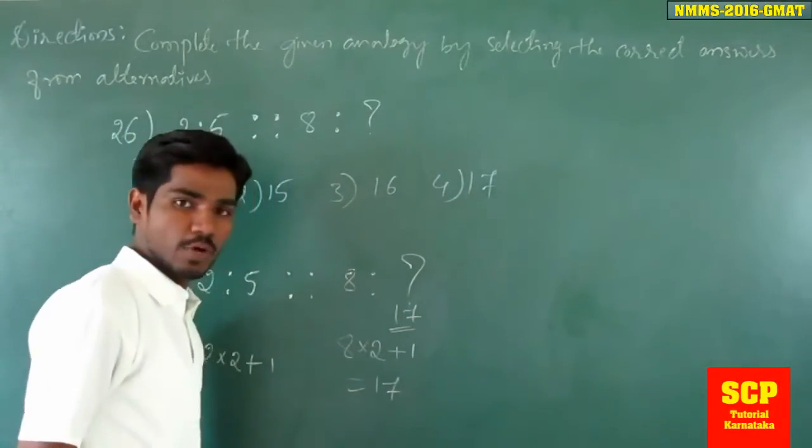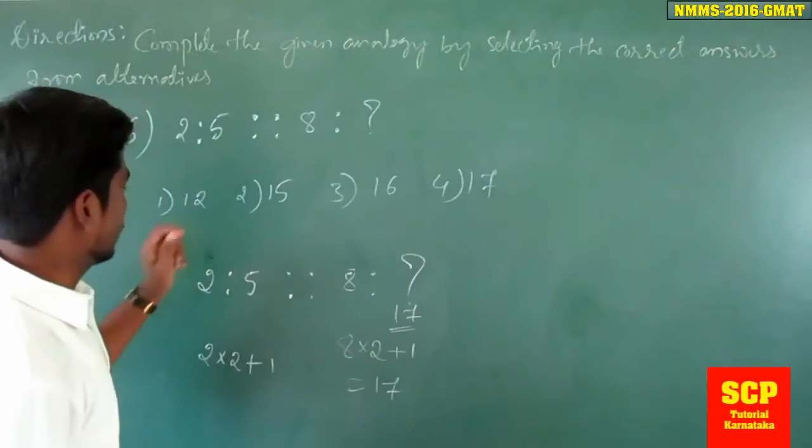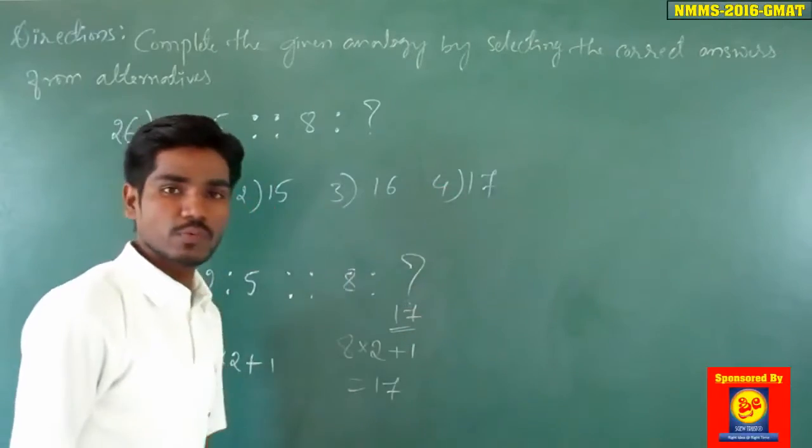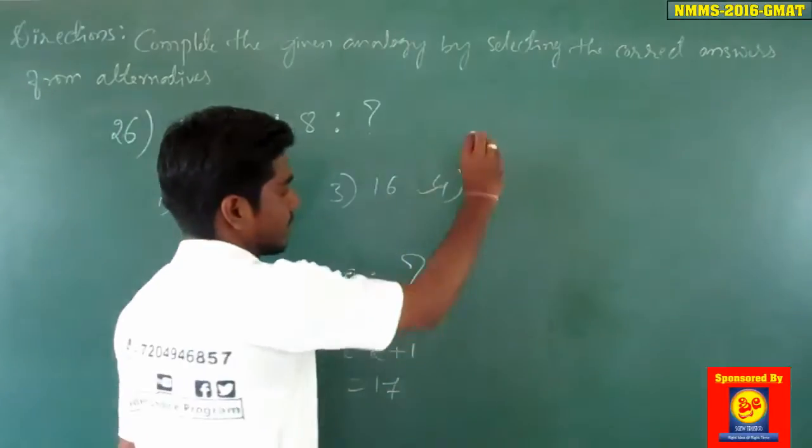Now, let us check the given options. The first option is 12, the second one 15, the third is 16, the fourth one is what? 17, which is the right answer.